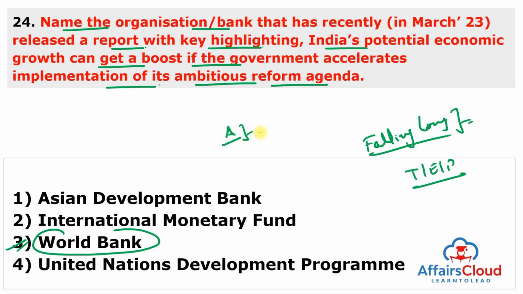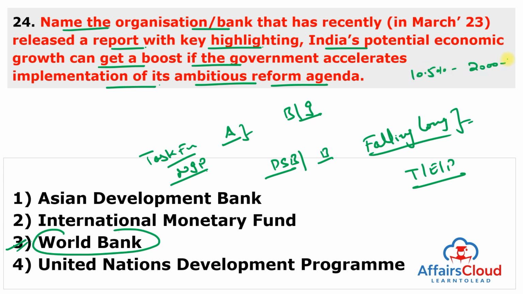It also made recommendations for the banking as well as the infrastructure sectors, and it recommends implementing changes aimed at strengthening the function of public sector banks, promoting fairness within the banking sector, and fostering the growth of the capital market. On infrastructure, it suggests implementing reforms proposed by the task force on the national infrastructure pipeline and improving contract enforcement, dispute resolution and financing. Investment growth in India slowed from an annual average of 10.5% during 2000 to 2010, and now it is 5.7% during the next 10 years, like 2011 to 2021.